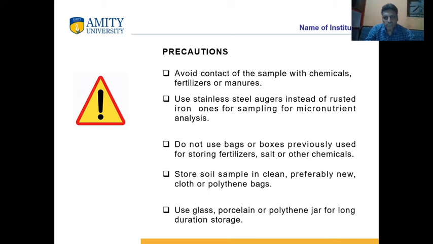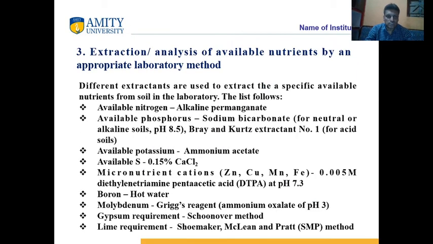The bags or boxes used should not have been used for storing fertilizers, salts or other chemicals. Store soil samples in clean cloths or polythene bags. Use glass, porcelain or polythene jars for long duration storage.